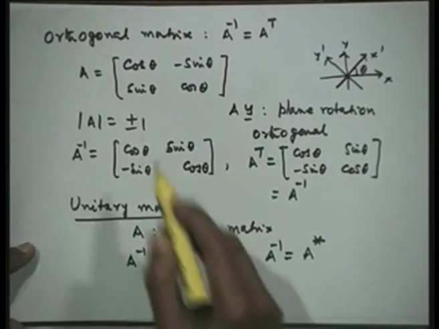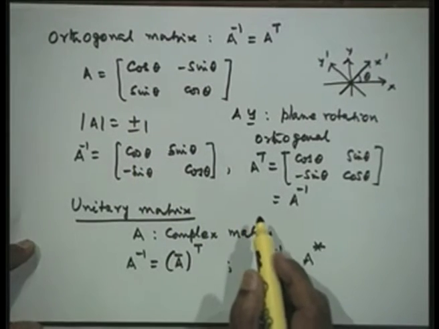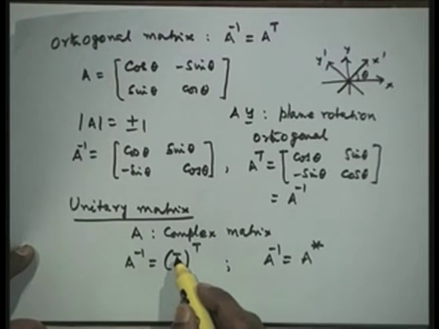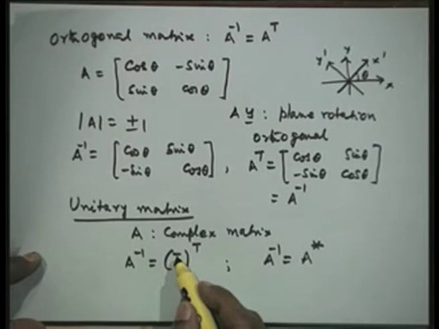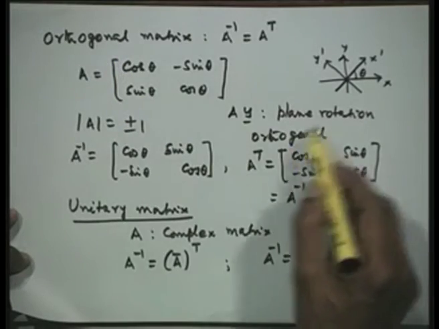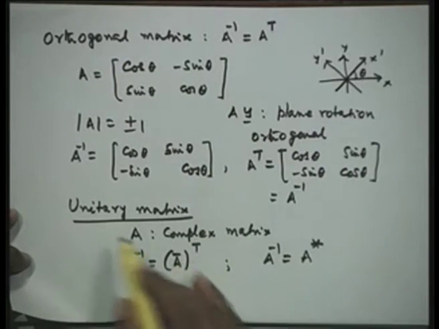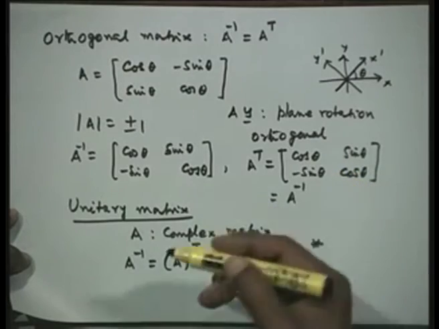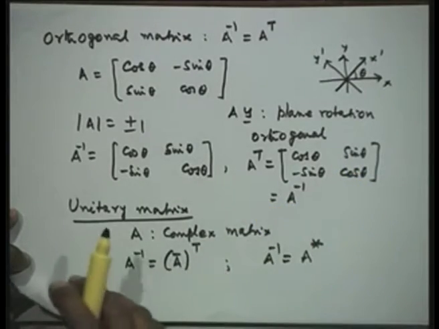And as I said, the systems that arise in practical problems are not all real coefficients. Many problems have complex elements. Therefore, instead of using orthogonal plane rotations, we shall use unitary matrices to produce the required rotations, but with complex elements.